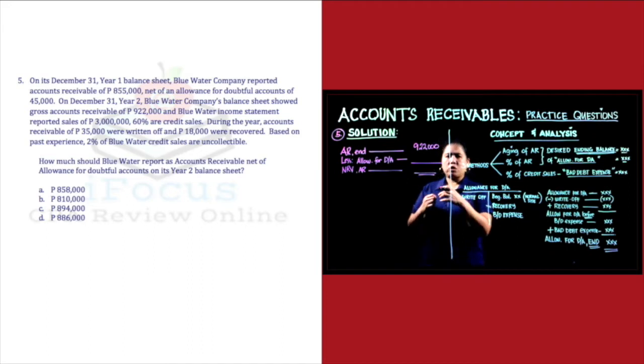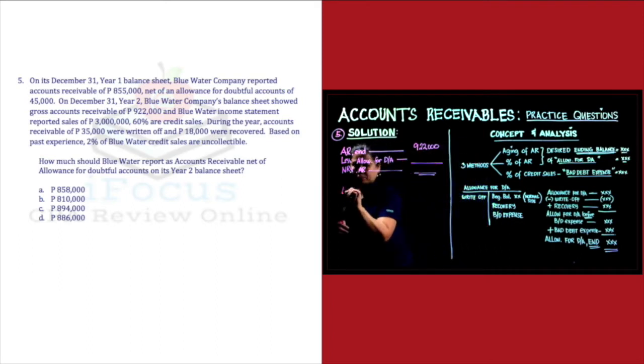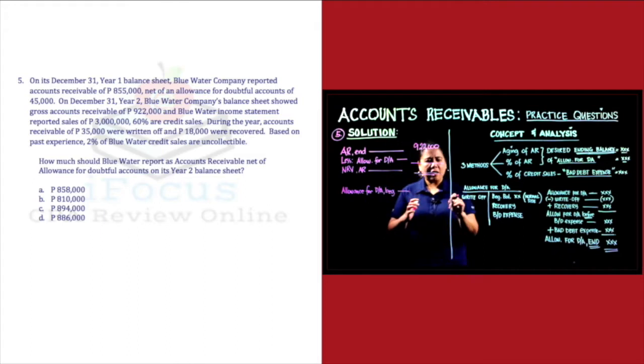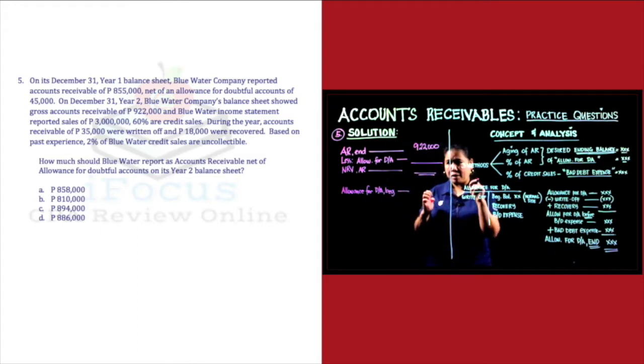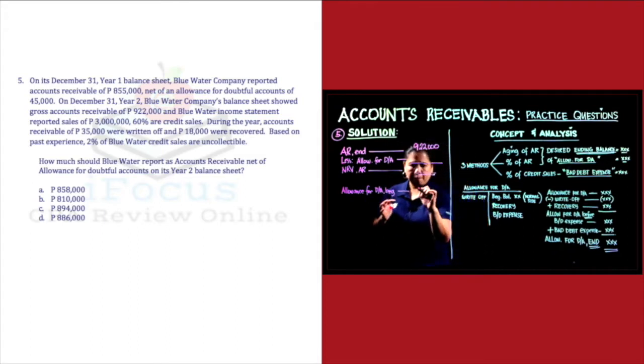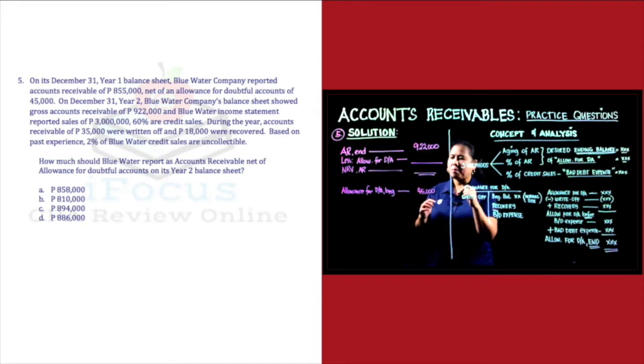So, to be able to solve for the ending balance of our allowance for doubtful accounts, mag-uumpisa tayo sa beginning balance ng allowance for doubtful accounts. Alright, magkano ang ating allowance for doubtful accounts beginning? $45,000. So, yan ang beginning balance natin ng the allowance for doubtful accounts.